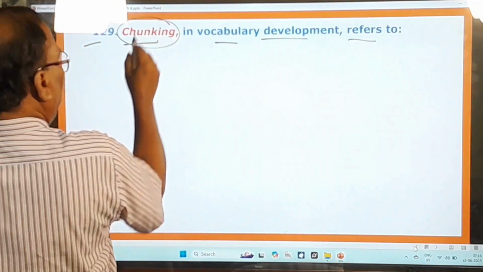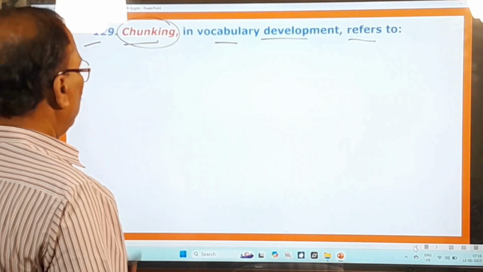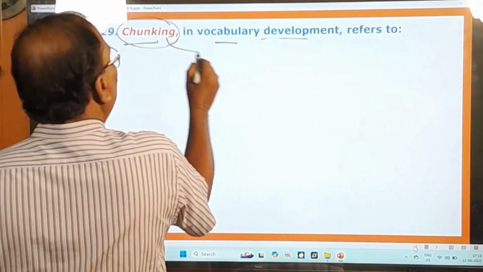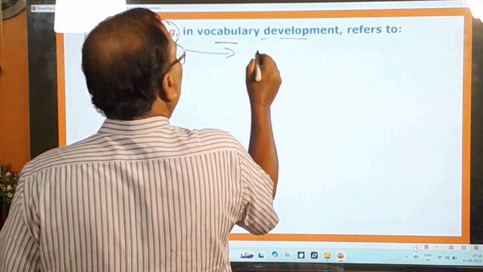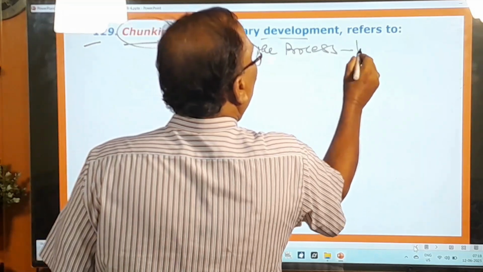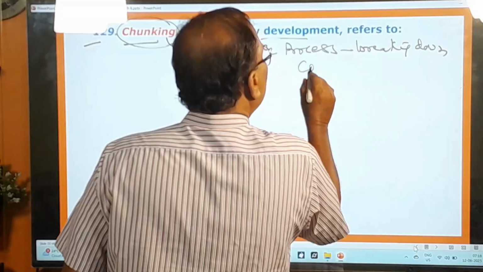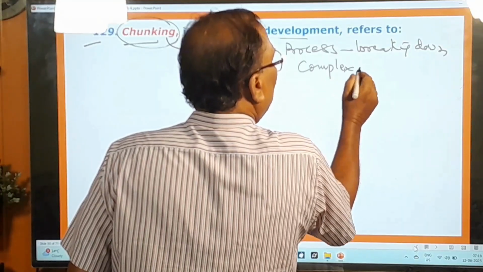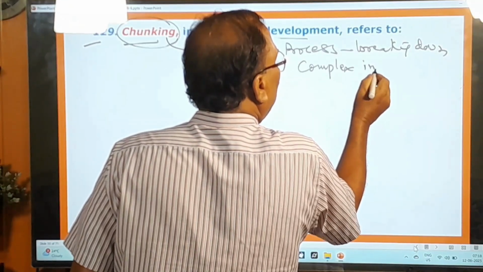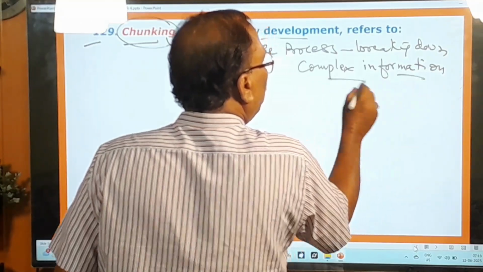What is this chunking? It's a beautiful concept. Let me give you some idea about this chunking. Chunking is nothing but the process of breaking down complex information. This is very important. If the information is complex, then it becomes very difficult for you to keep it in mind or to remember it.